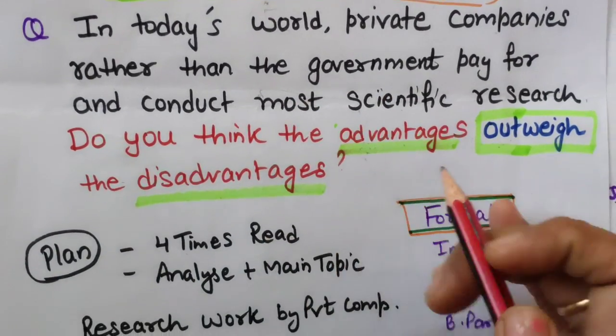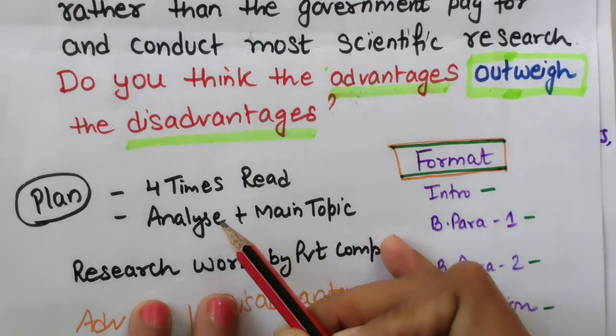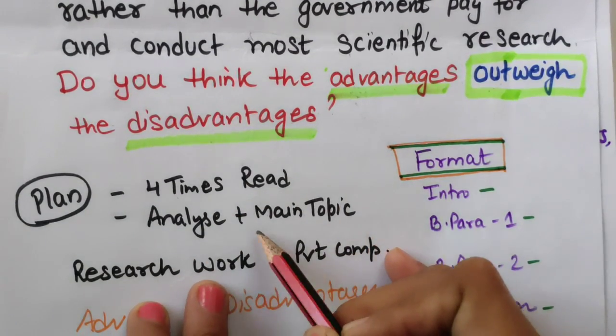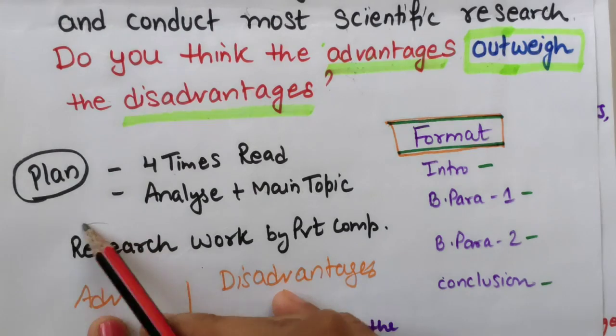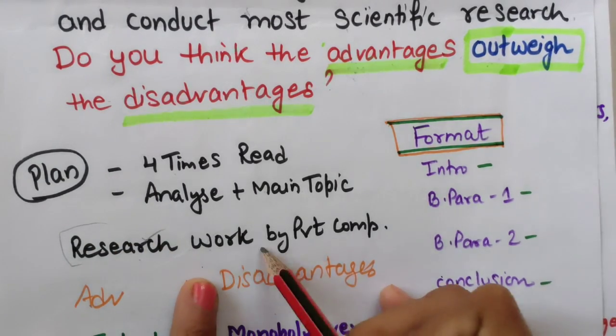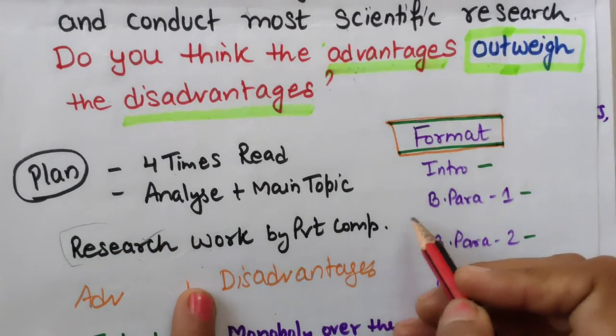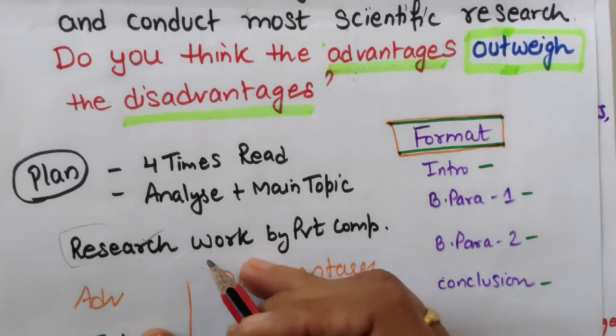Now, planning. 4 times we have read. Now I have analyzed the main topic. So what is the main topic? This is my main topic: research work by private companies instead of government. Now we will be doing brainstorming.